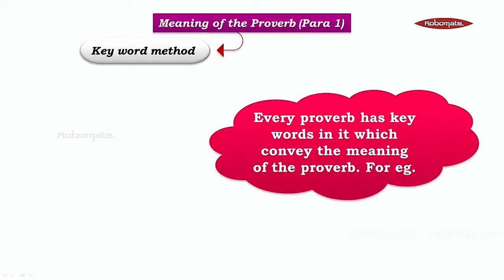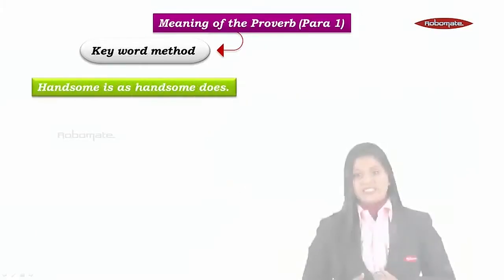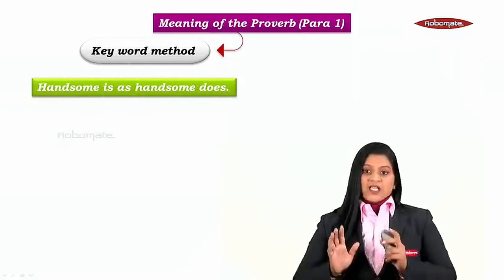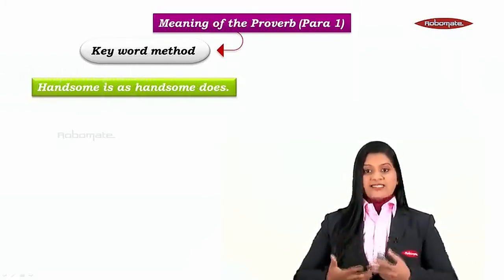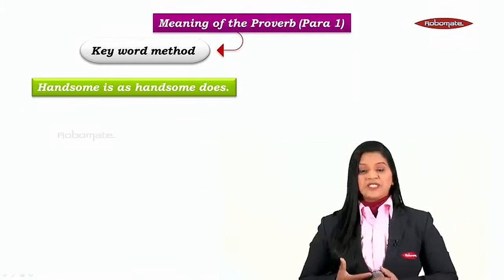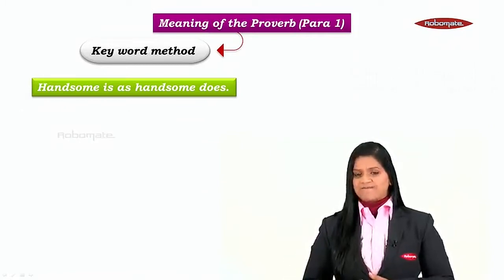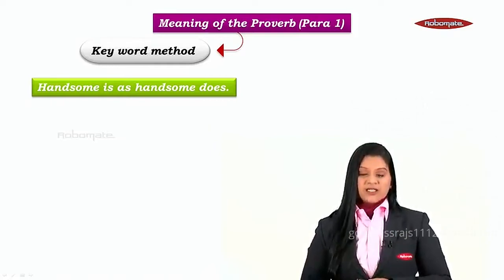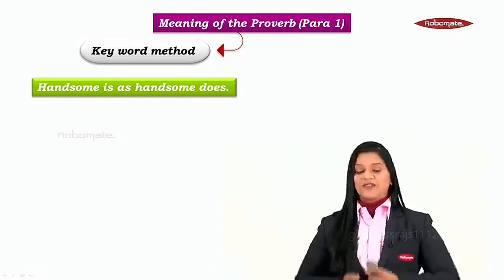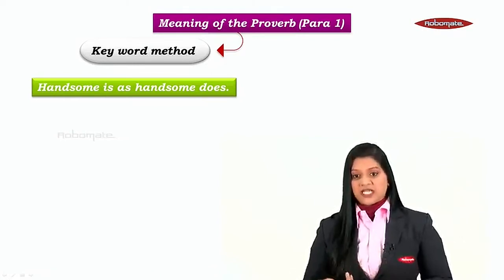Now, I'm sure you need an example. So let's first take an example. Let's say our proverb in the examination is, handsome is as handsome does. Nice proverb, isn't it? But we haven't heard of it before. We really don't know the meaning. Now, keyword method is going to help us find the meaning.